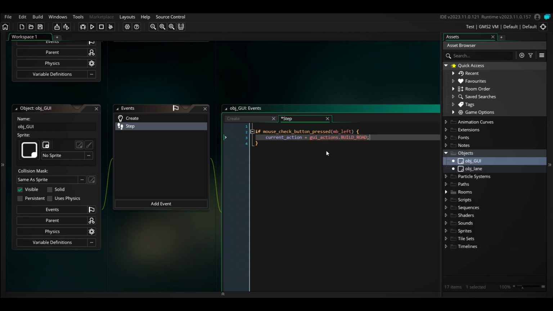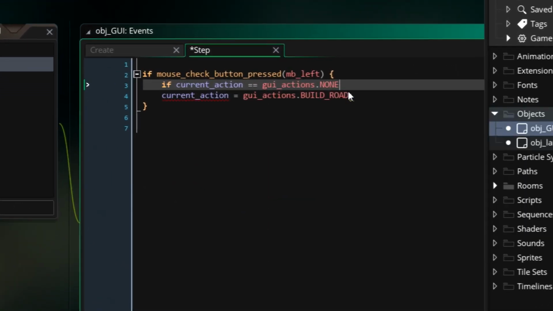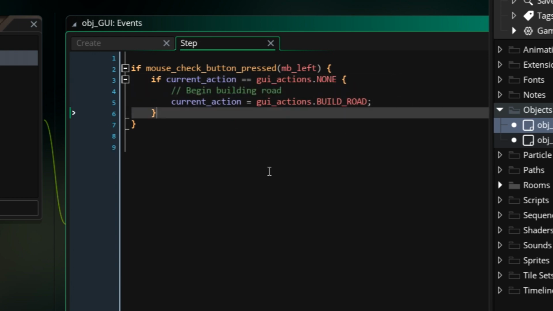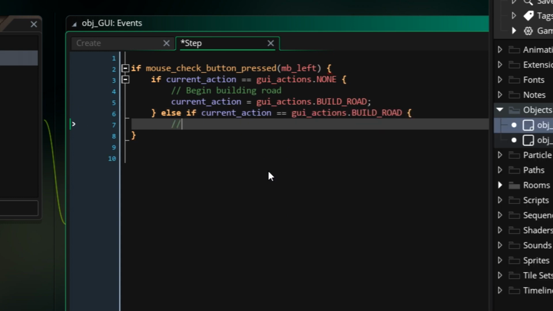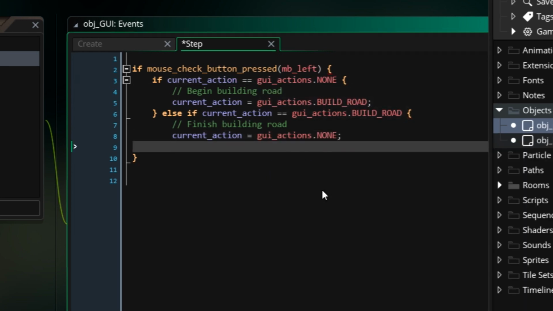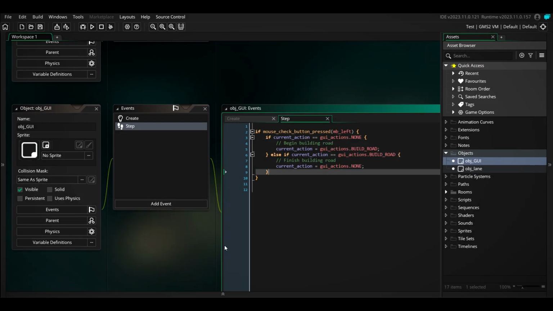build road. Okay, great. This is actually something that I have been inspired by from City Skylines, that you click and then you click again to create the road. So we can say this instead. If current action is equal to GUI actions.none, then we set it, and we can write a comment here. Else, if current action is equal to GUI actions.build road, we can write a comment here. Then we say current action is equal to the none one. And there we go. So now we are basically creating a road.